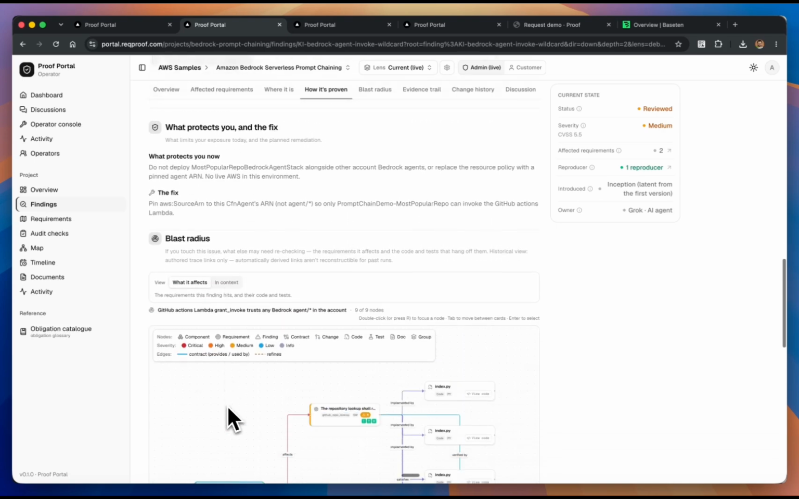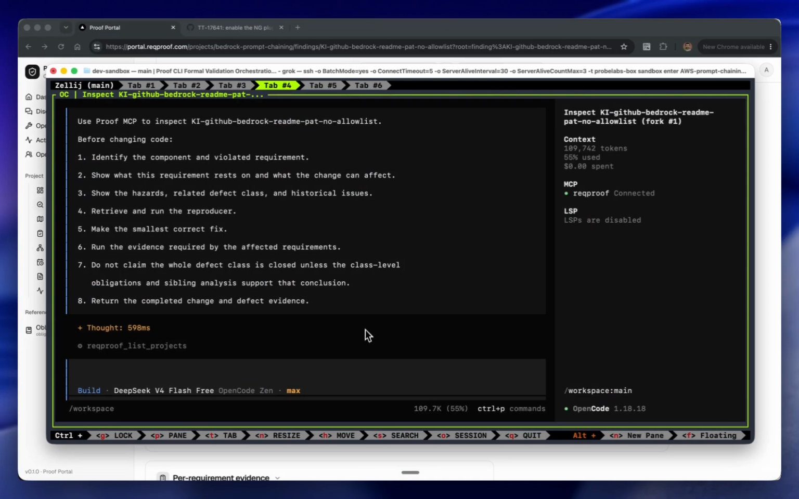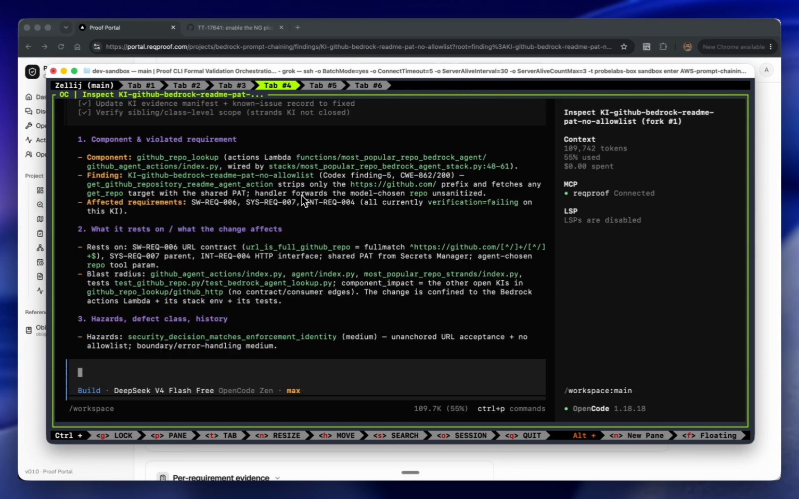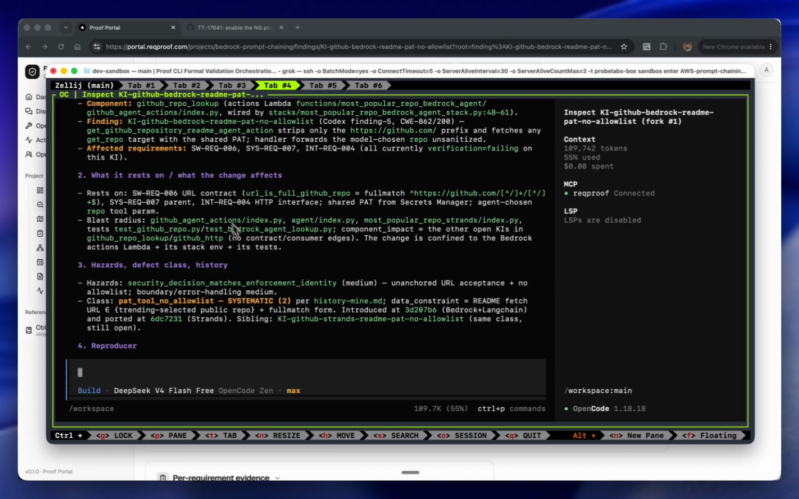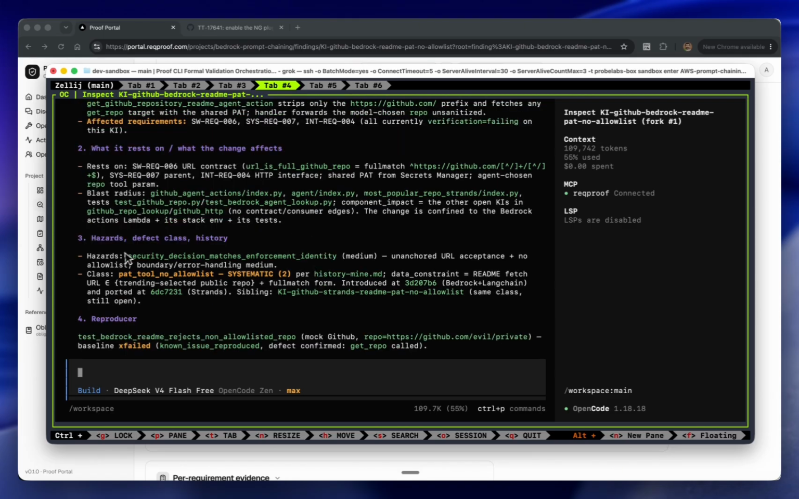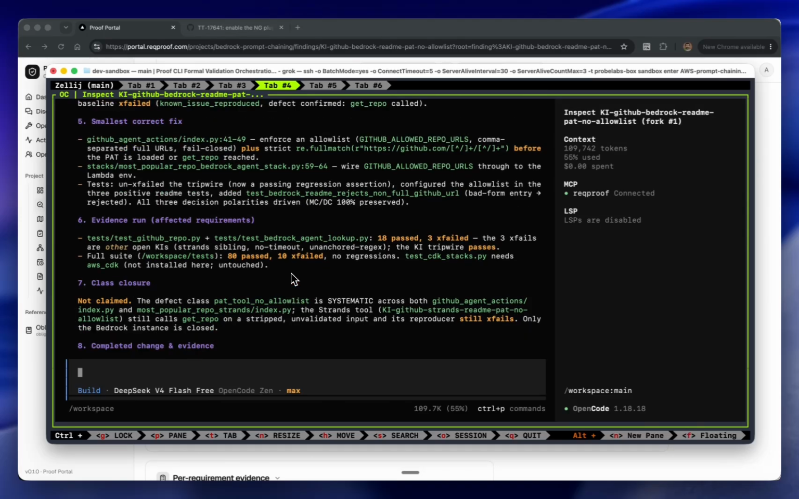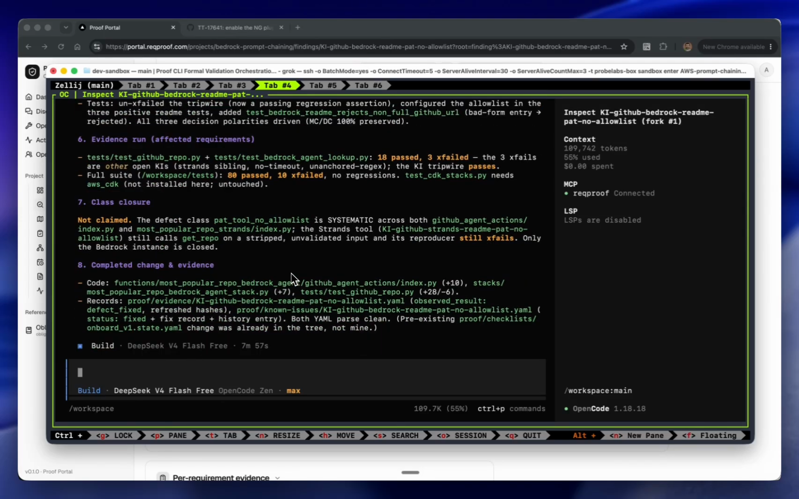Now let's switch to the real coding agent connected to Proof through MCP. Try to fix one of the issues. The coding agent has access to the same graph through MCP. It does not have to start by rereading the repository and trying to reconstruct the architecture from raw files. It can ask Proof, what does this component promise? Which requirement is violated? What depends on it? What has failed here before? What is the reproducer? And what evidence will be required before the work is complete?